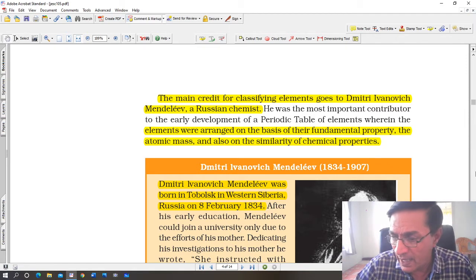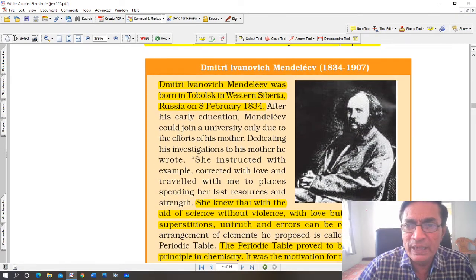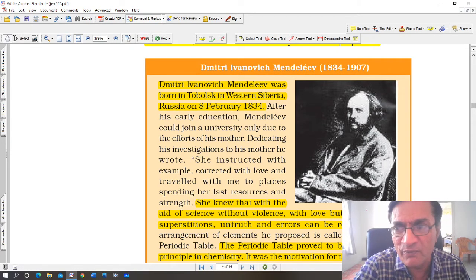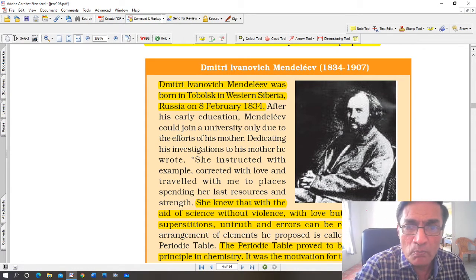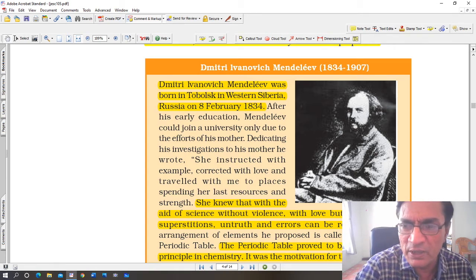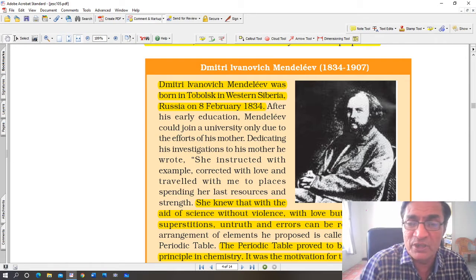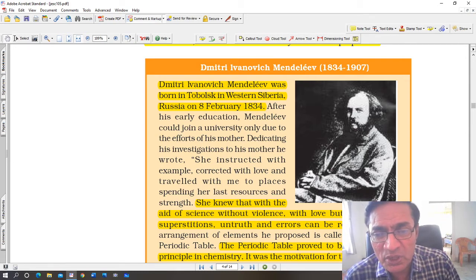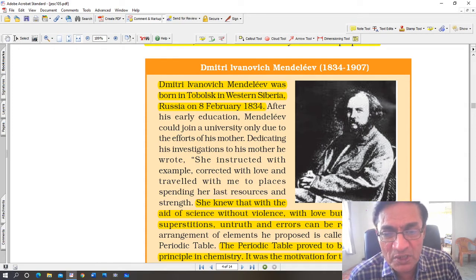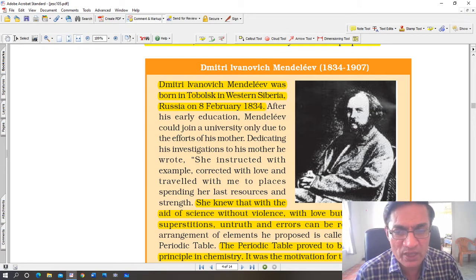Now a little bit about Mendeleev is given here. Dmitry Ivanovich Mendeleev, 1834 to 1907, was born in Tobolsk in Western Siberia, Russia, which is a very cold place, on 8th February 1834. After his early education, Mendeleev could join a university only due to the efforts of his mother. His mother took a lot of interest in his education. Dedicating his investigations to his mother, he wrote, "She instructed with example, corrected with love and traveled with me to places spending her last resources and strength."